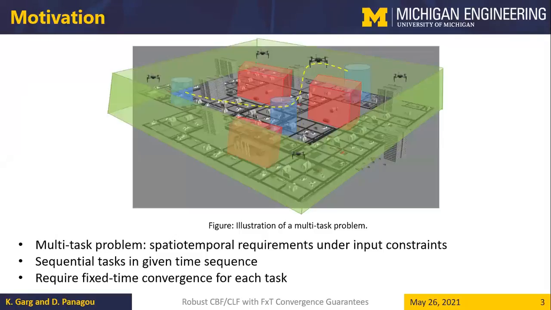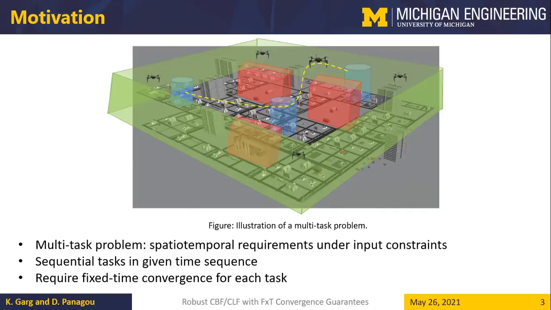So the motivating problem is depicted in this particular figure here, where we imagine that these quadrotors are restricted in this green zone and are not allowed to fly over these red zones. So this part of the constraints constitutes what we call the spatiotemporal constraints, and this part is the spatial part of those constraints. Furthermore, for example, this particular quadrotor can be required to visit these blue regions in a given timely sequence, constituting the temporal part of the spatiotemporal constraints.